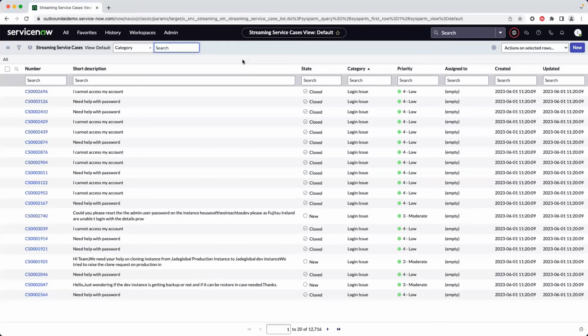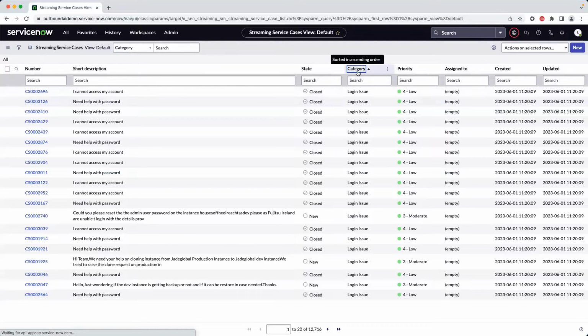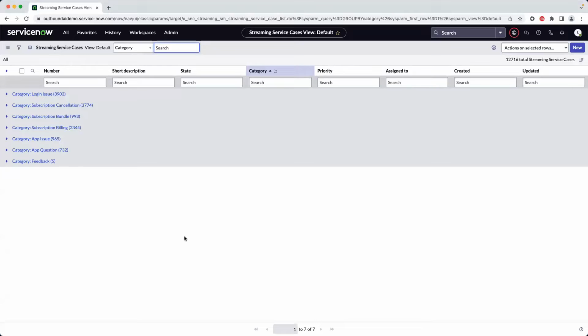So let's go into our instance. So we are looking at the list of our streaming service cases. From that list, we can notice that we have almost 13,000 of them, and they have different categories. So let's dig deeper into that and group them by category. And that helps us understand the distribution of the cases between the categories.